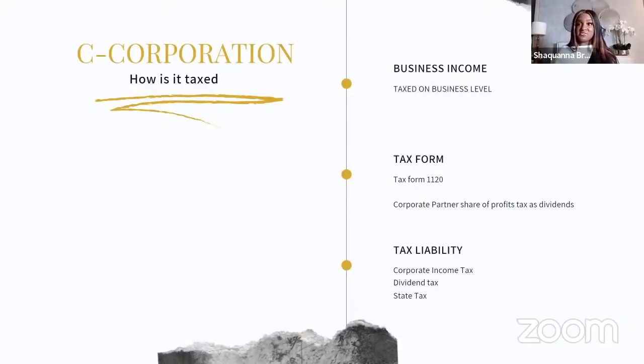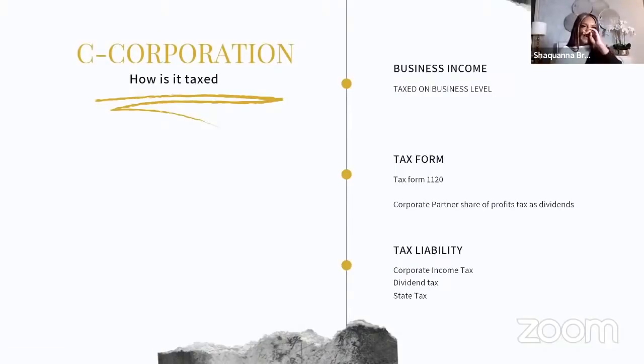Everyone's looking for their dividends, their share, their profit sharing, of however much of the company they own. So they will distribute out dividends. And then guess what happens? You all receive a 1099 DIV, which states how much dividends the company has paid out to you throughout the year. When that happens, you then have to report it on your personal taxes. And when you report it on your personal taxes, you're taxed again. So you have to think about that.